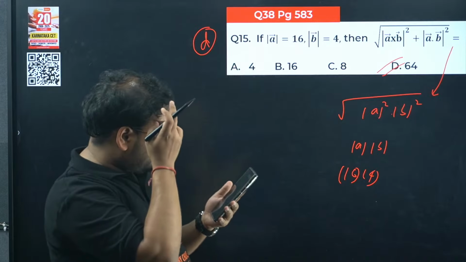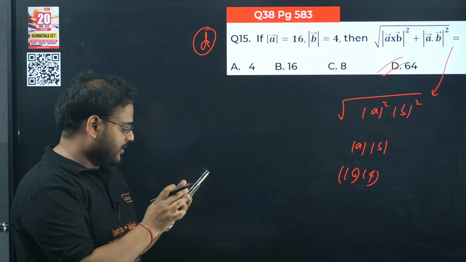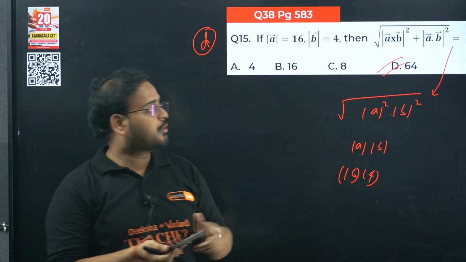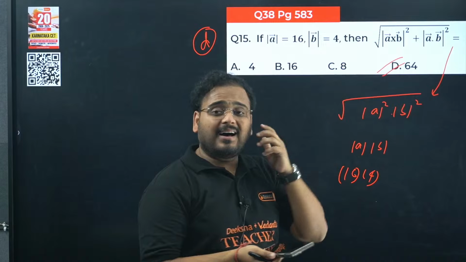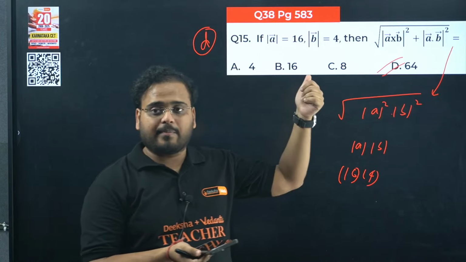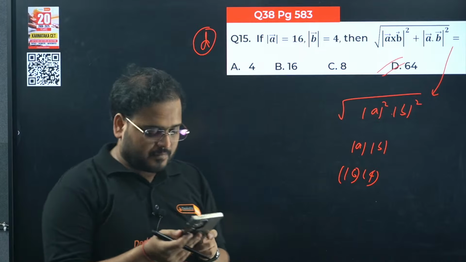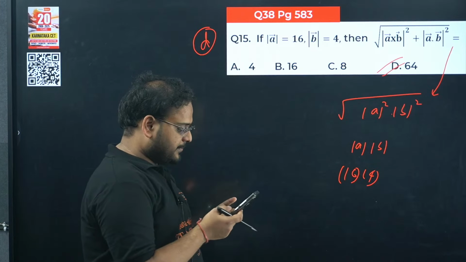Yeah, you're right, Ashwarya. Option D is the right answer for the next one. Yes, I hope you all know the property. In the last 10 years, 4 or 5 times they have asked this property. So it's very, very relevant. All right, so let's move on then.